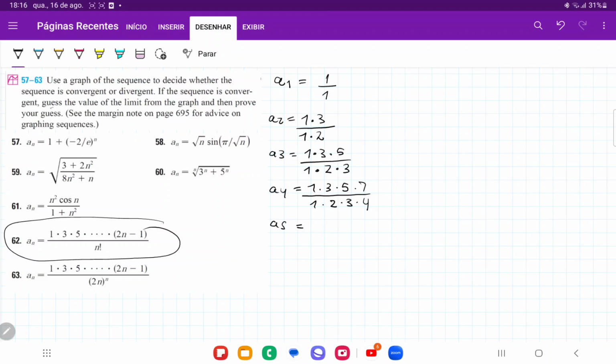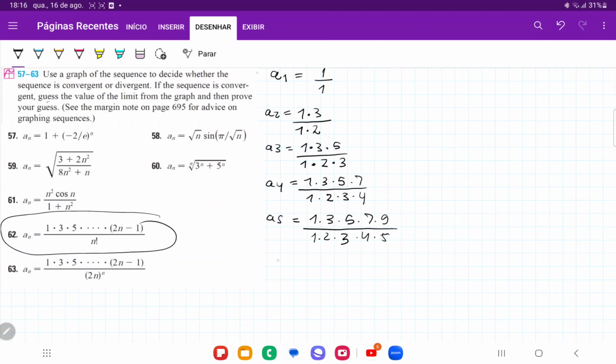A5, we're going to have 1 times 3 times 5 times 7 times 9, divided by 5 factorial, which is 1 times 2 times 3 times 4 times 5. And let's just do one more. A6 is going to be 1 times 3 times 5 times 7 times 9 times 11, over 1 times 2 times 3 times 4 times 5 times 6.